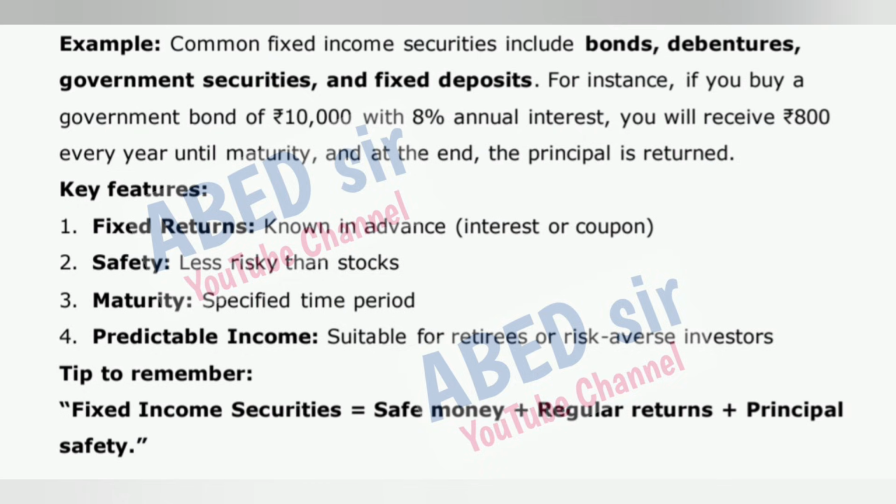For instance, if you buy a government bond of 10,000 rupees with 8% annual interest, you will receive 800 rupees every year until maturity, and at the end, the principal is returned. Key features: 1. Fixed returns, known in advance, interest or coupon. 2. Safety, less risky than stocks. 3. Maturity, specified time period. 4. Predictable income, suitable for retirees or risk-averse investors. Tip to remember: fixed income securities equal safe money plus regular returns plus principal safety.